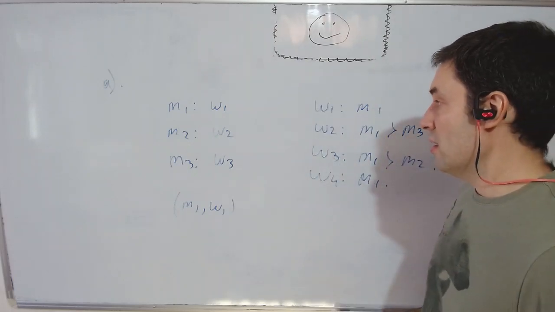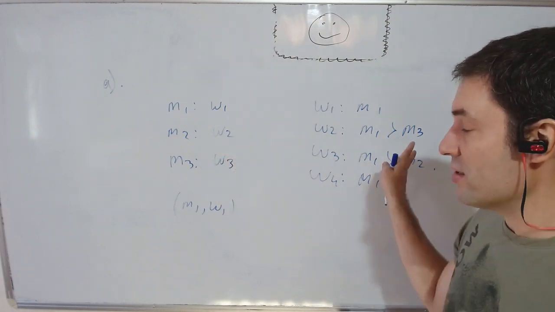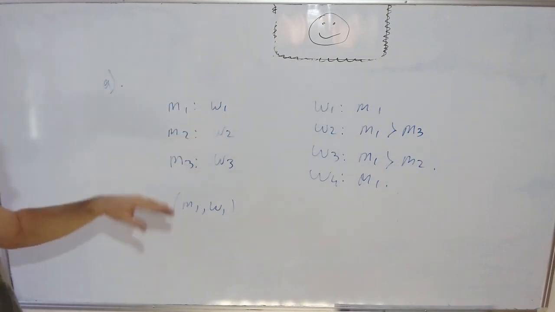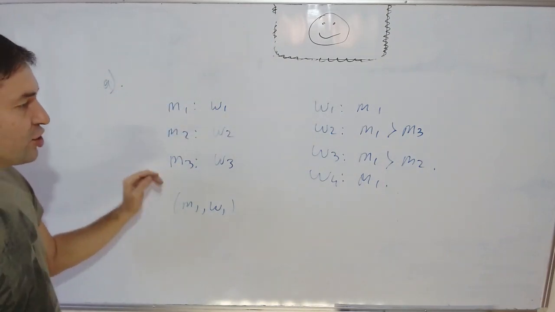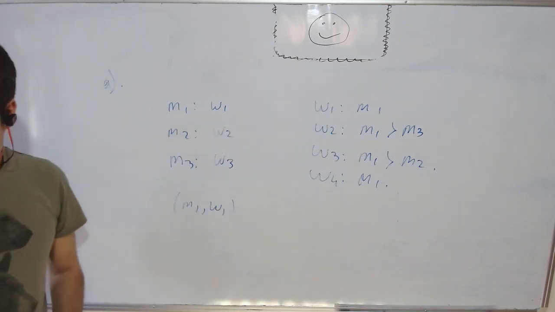So here, the preferences give you one stable match, and in that stable match there's only one couple because everyone else has to stay unmatched. The reasoning is because M1 is matched with W1, M2 will be unmatched, M3 will be unmatched, therefore our women have nobody to be matched with.